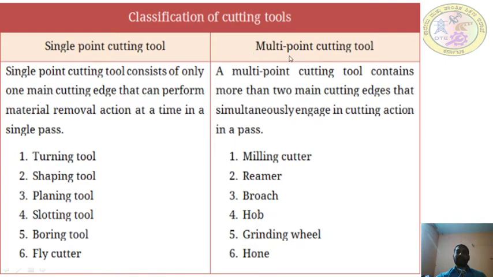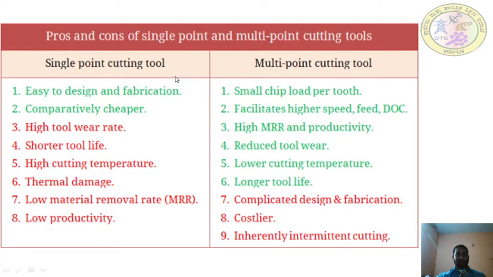As I explained earlier, the multi-point cutting tool contains more than one cutting edge that is simultaneously engaged in the cutting action. So if more than one cutting edge is simultaneously engaged in the cutting action, then it is called a multi-point cutting tool. Examples are milling cutter, reamer, broach, grinding wheel and hone. So this is about the difference between single point and multi-point cutting tool. These are some main differences between single point and multi-point cutting tools.